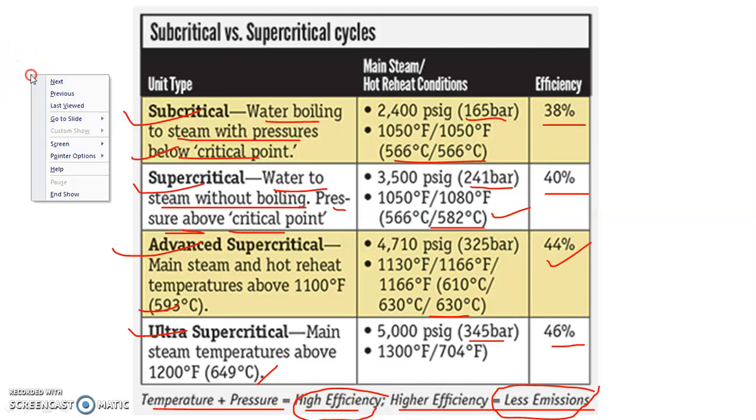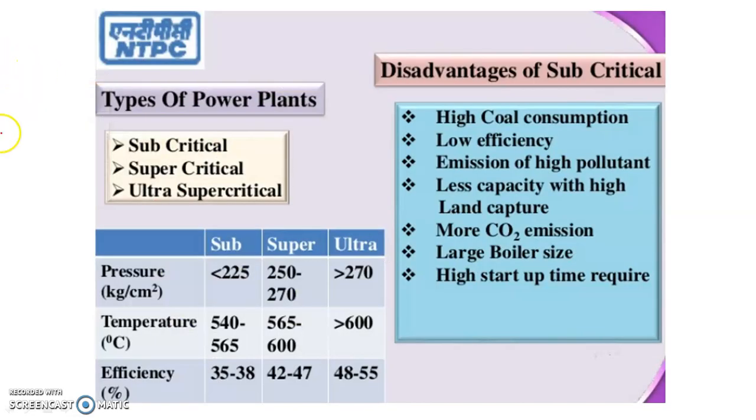Now let us see the next information. Types of power plant are generally of three types: subcritical, supercritical, and ultra supercritical. This is not a topic of discussion related to power plants. We are learning about process boilers, but process boilers also work in the subcritical range, supercritical range, and ultra supercritical range.